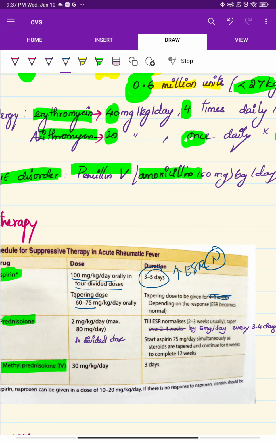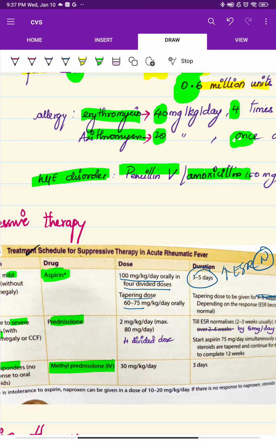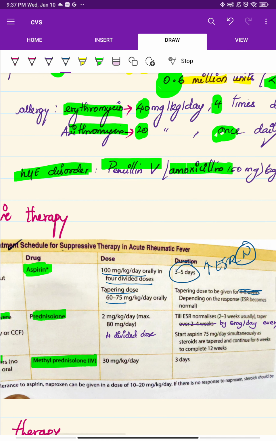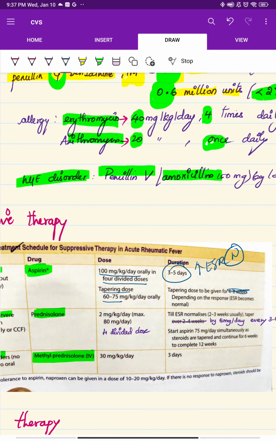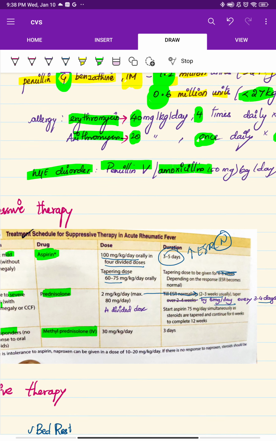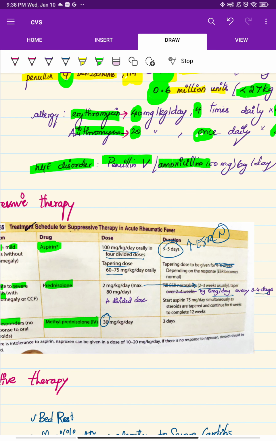So aspirin we have learned. Next we have learned about prednisolone, next methylprednisolone. Prednisolone is 2 mg per kg, later divided into 4 divided doses, then reduced by 5 mg per day, not 5 mg per kilogram, and here it is given for about 2 to 3 weeks, whereas the other is given for only 3 to 5 days. Then methylprednisolone 30 mg per kg for 3 days you should give.